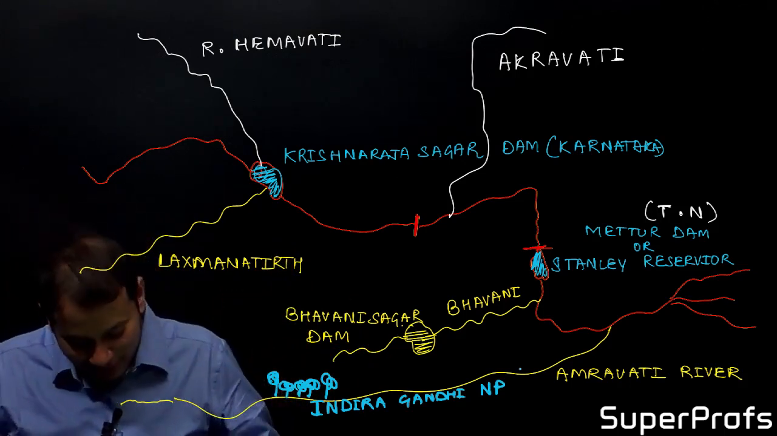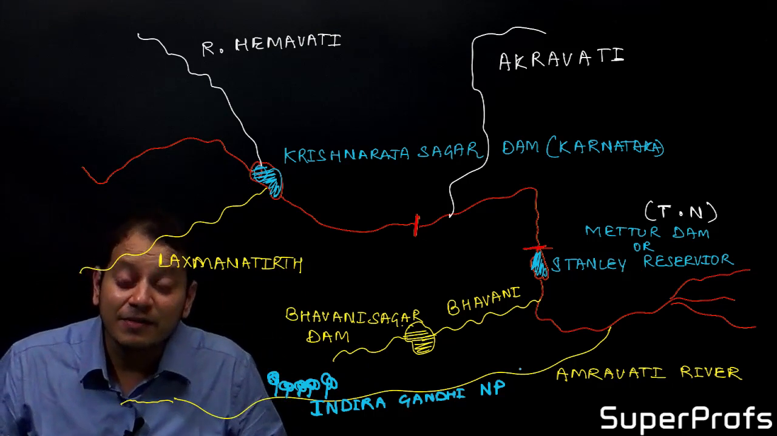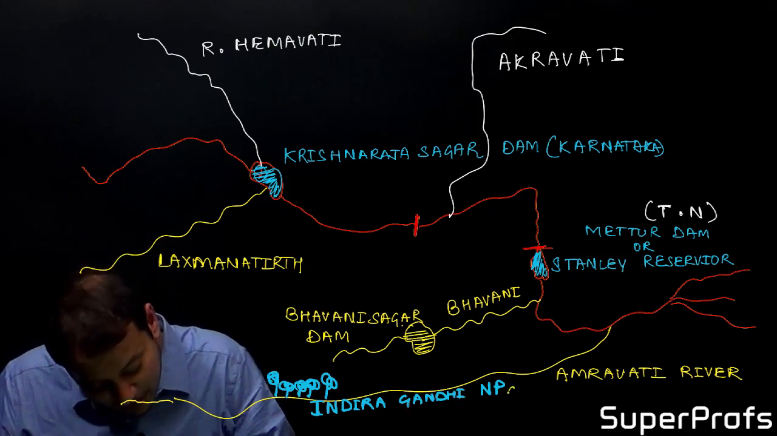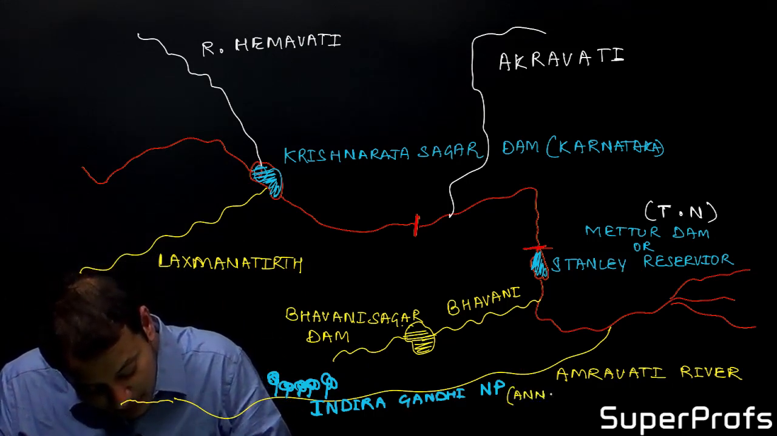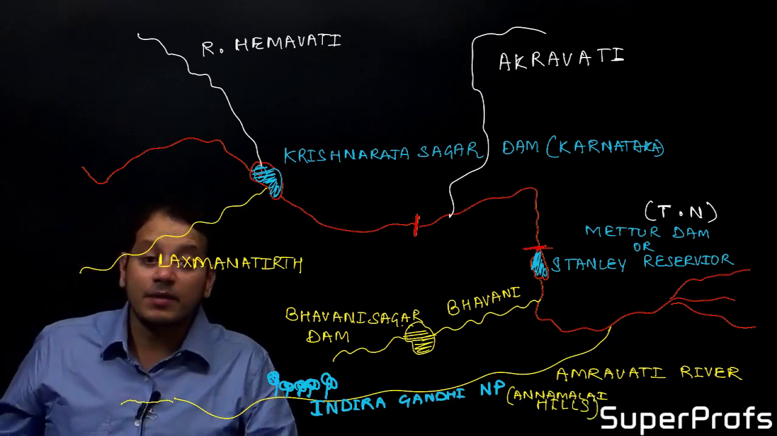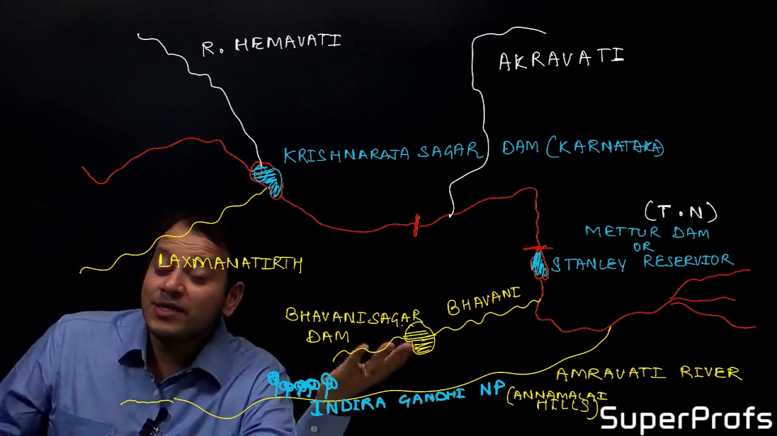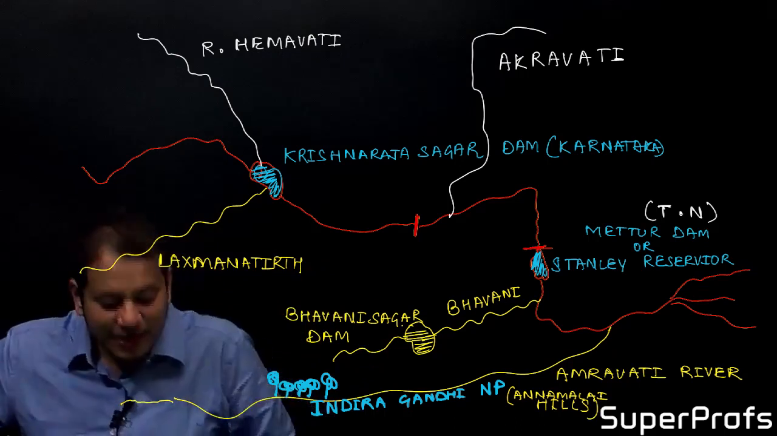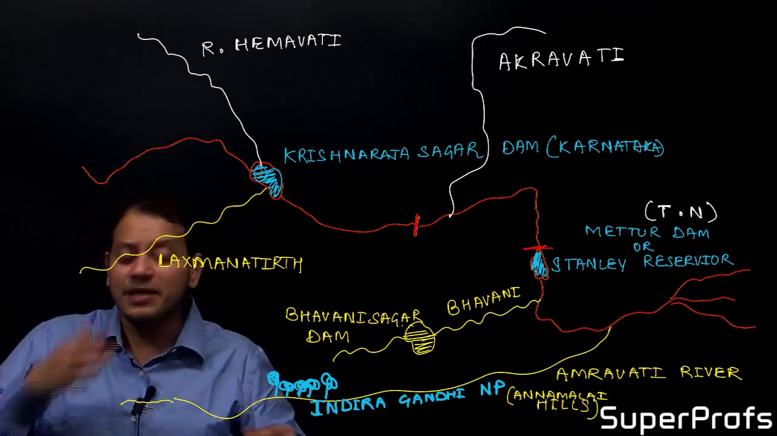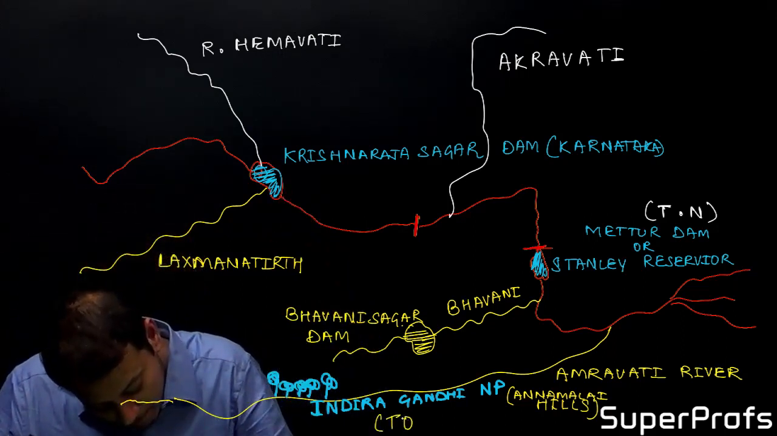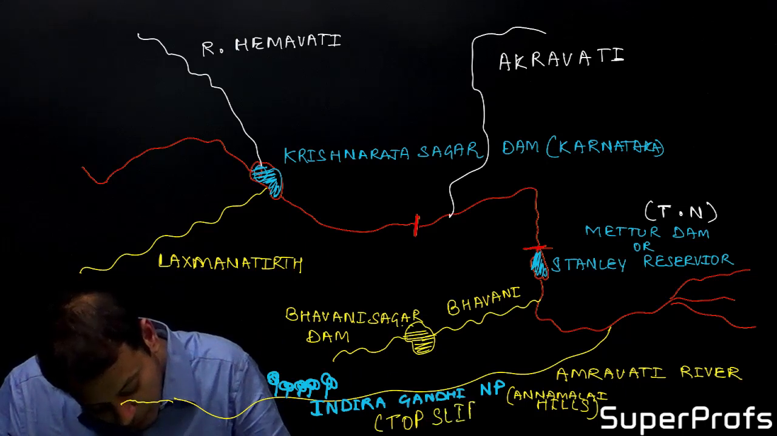Indira Gandhi National Park, you remember, is in which region? It is in the Annamalai Hills, which we have done in the Western Ghat region. Now, in this Indira Gandhi National Park, there is a peak which is known as Top Slip.